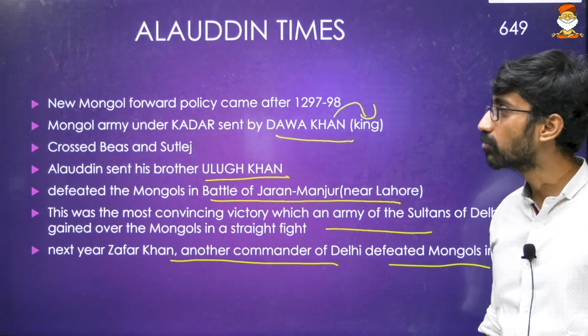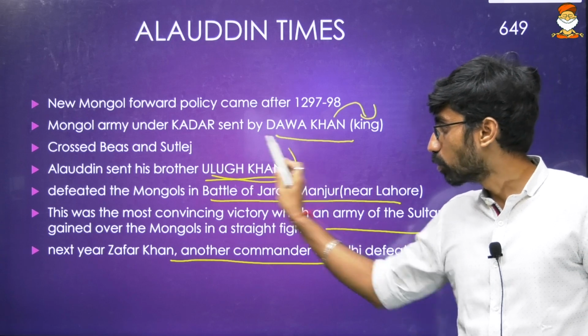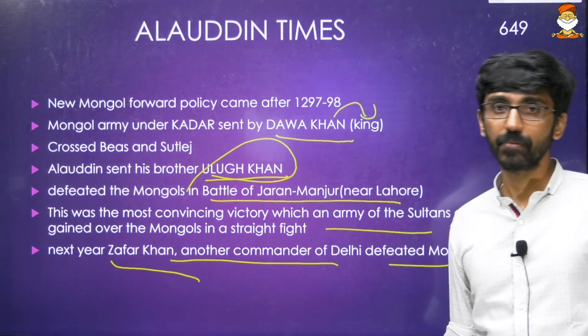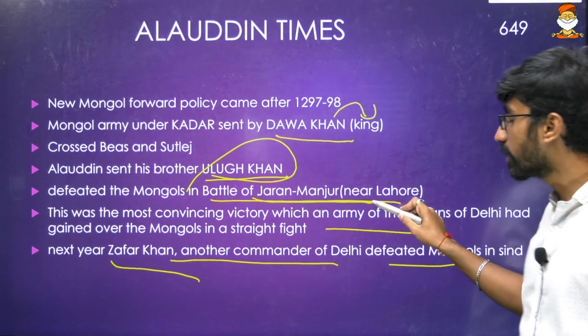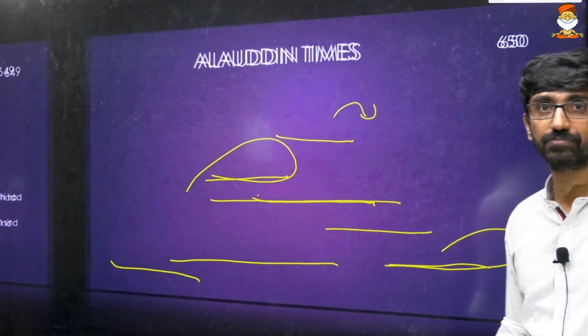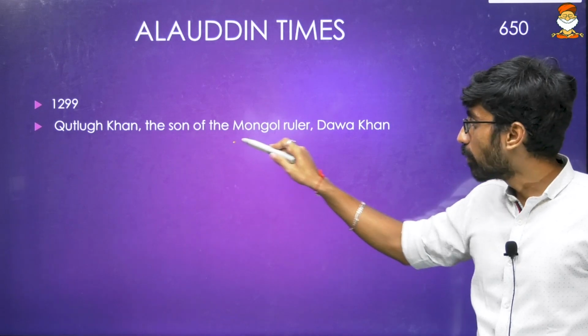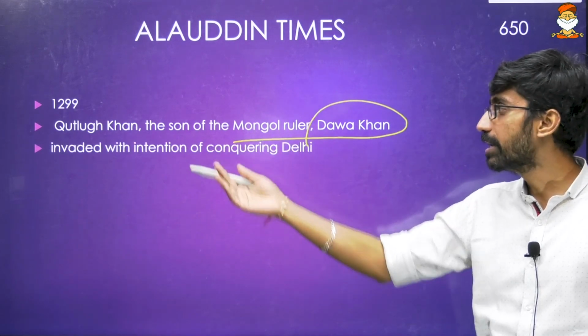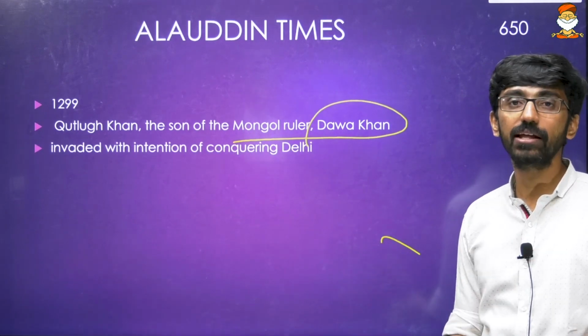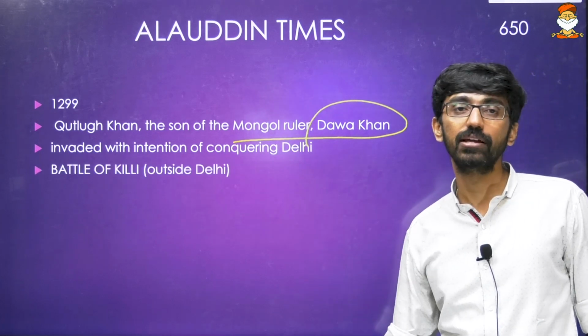So, 2 times Alauddin defeated the Mongols. But not Alauddin directly, but his commanders, Ulugh Khan as well as Zafar Khan. Once in Jaran Manjur near Lahore, once near Sindh. That is again in Pakistan. Then again, in Alauddin's time, 1299, Kulah Khan, the son of the Mongol ruler Dawa Khan, invaded with the intention of capturing Delhi. That is in 1299. Now there is a serious threat towards Delhi.